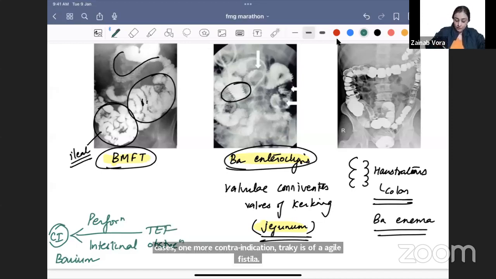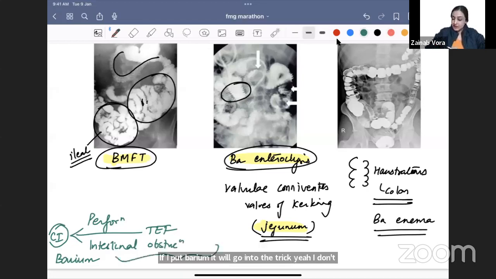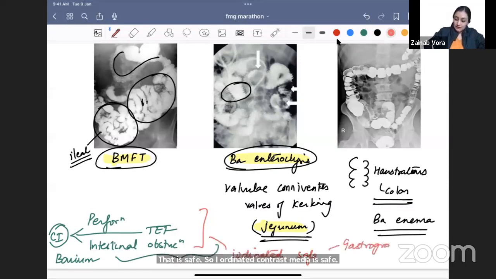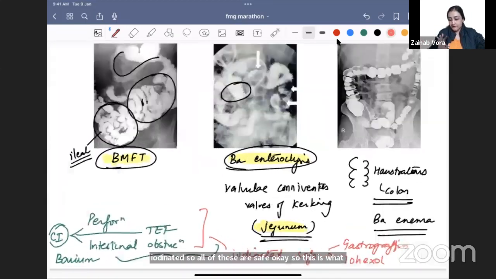In all of these, tell me, can I use iodinated contrast media instead? Is it safer, or is that also contraindicated? That is safe. So iodinated contrast media is safe. इसमें आपको वो क्या लिख सकते हैं? They can write gastrografin, that is iodinated. They can write iohexol, that is iodinated. So all of these are safe. This is what you have to understand here about the basics of barium.